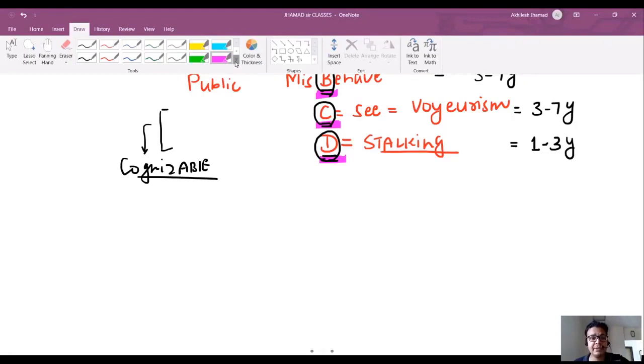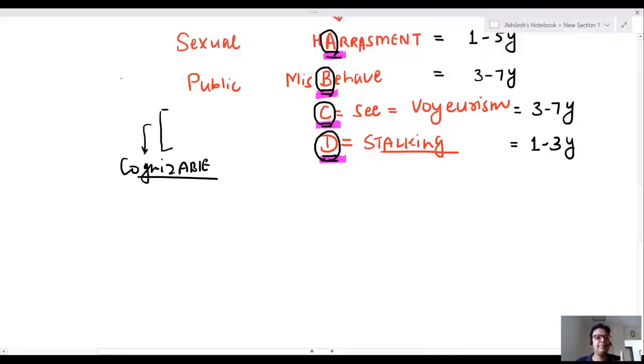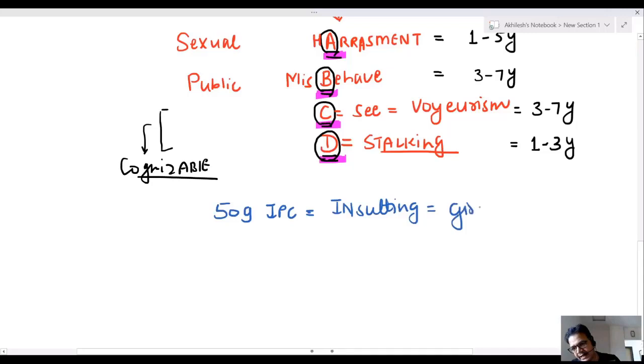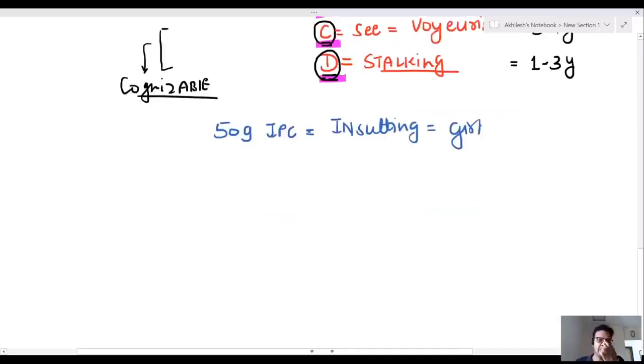Now sir, but remember sir, 354 is only applicable when you are doing some wrong act with a female. 509 IPC. What is 509 IPC? It is insulting a woman. The 354 is a little bit higher IPC. It is insulting any girl or any woman. This is 509 IPC.